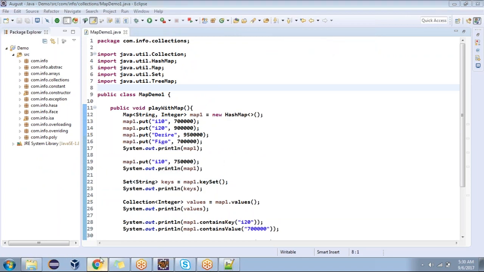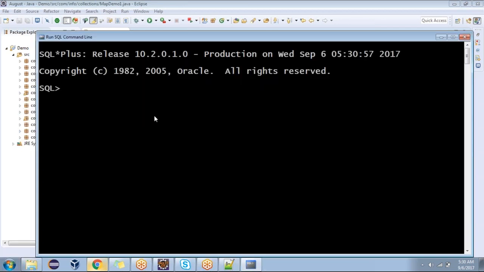What about others? Is it working? Yes, sir. It's working, sir. Connected with Eclipse. Okay.